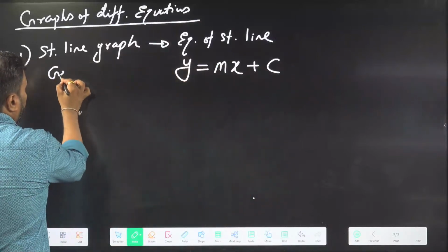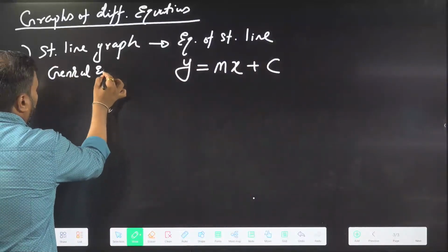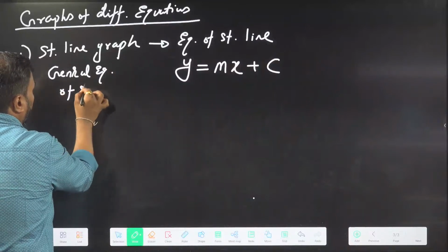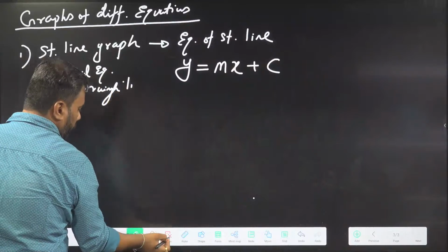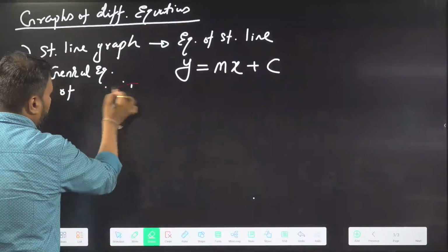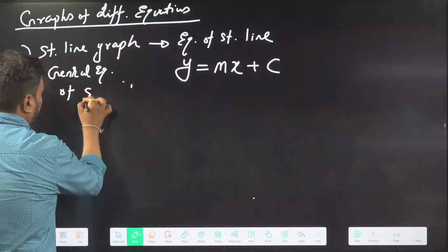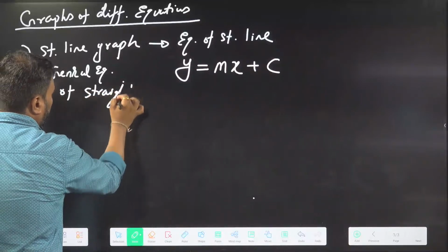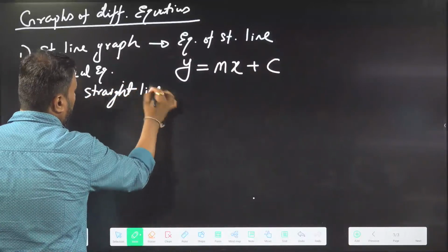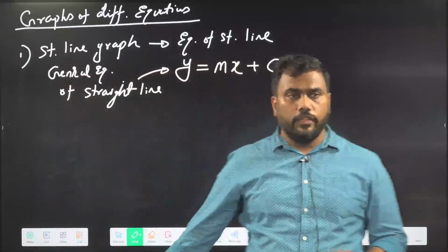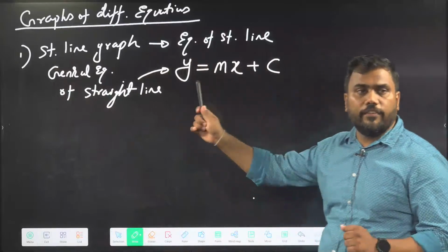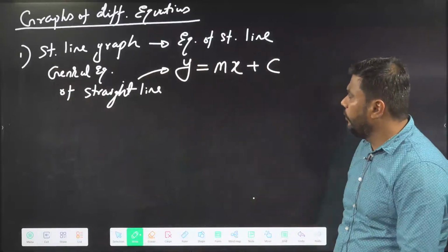This is the general equation of a straight line. Whenever we have an equation of this kind, what is the speciality of this equation?